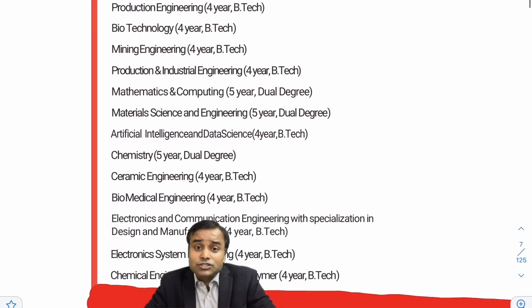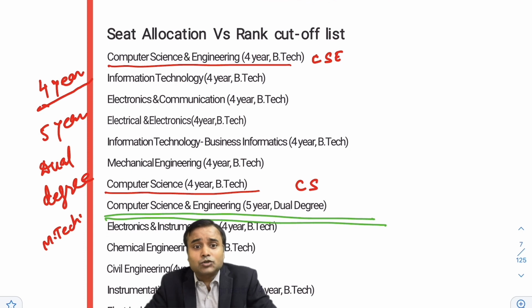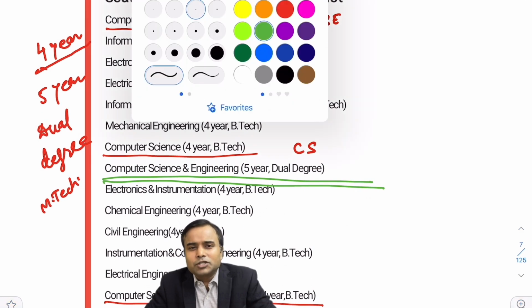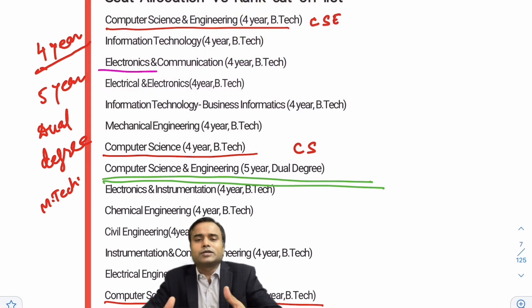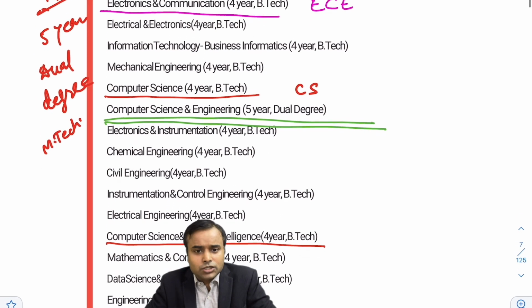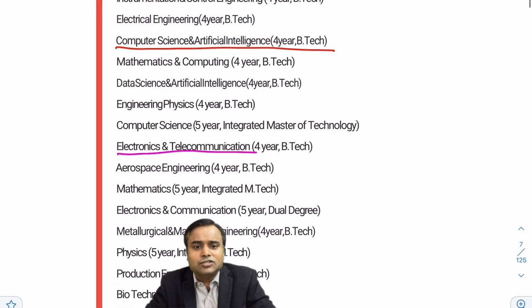The next branch is electronics and communication. Computer science is the most demanded branch, and as per demand, now we are moving to electronics and communication, ECE. This is the second most demanded branch.